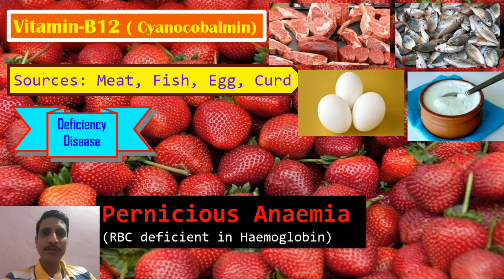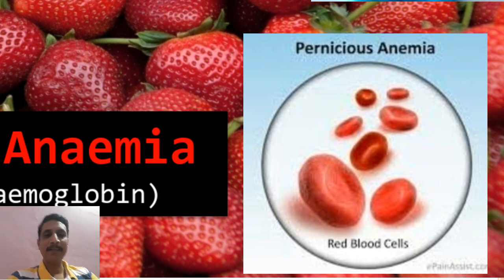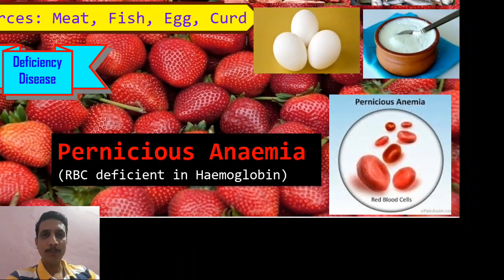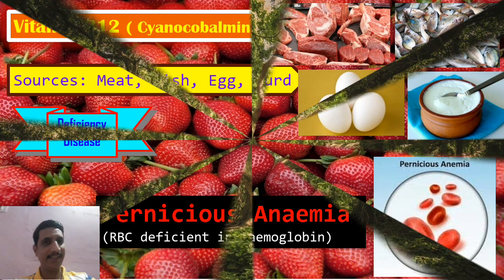Anemic condition. So anemia means what? There will be a deficiency, a lesser number of RBCs in the hemoglobin. Red blood cell number, if it is less in the hemoglobin of the blood, that condition is called anemia, pernicious anemia. If the vitamin B12 content, concentration or intake in the body is low, the person will suffer from this condition called pernicious anemia, vitamin B12 deficiency disease.